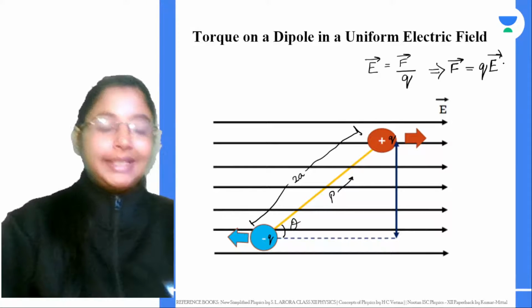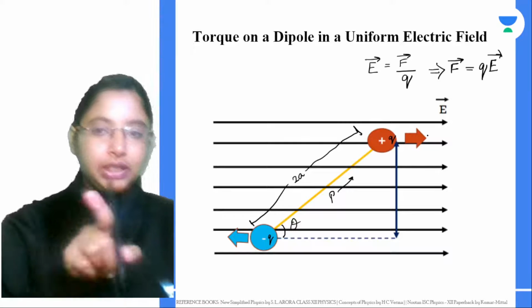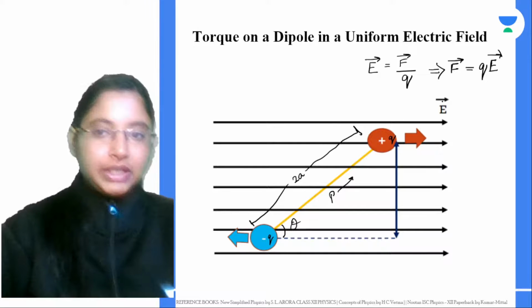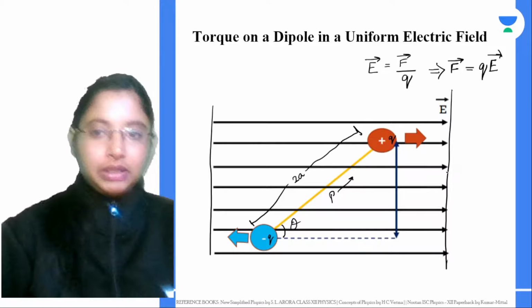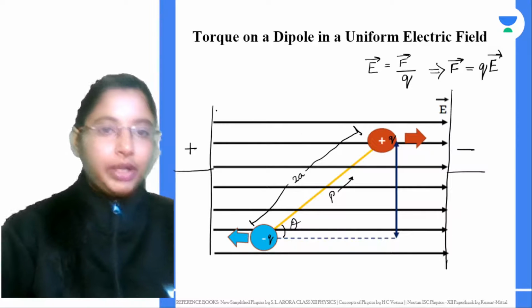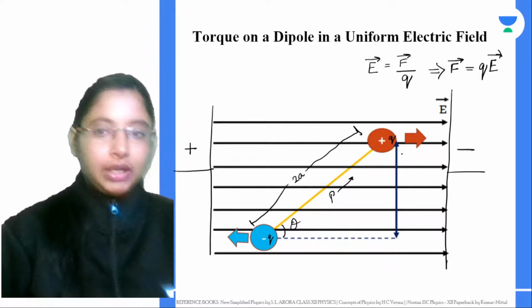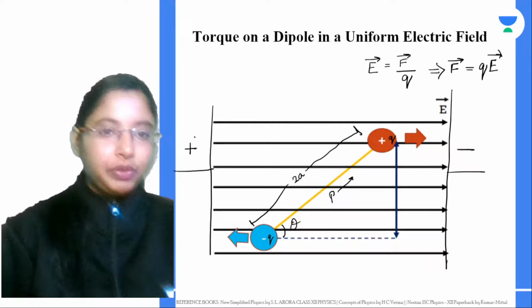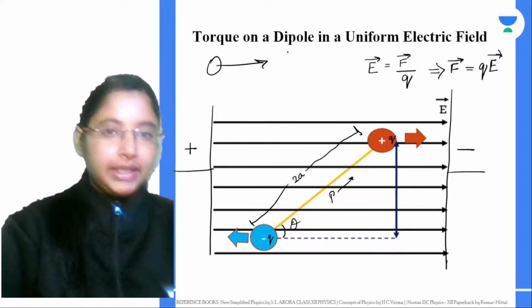Now in which direction will it experience the force? If this is an external electric field, this should be the positive side and this will be the negative side, because field lines always go out from the positive charge, pointed radially outwards, and in the case of a negative charge, they are pointed radially inwards.